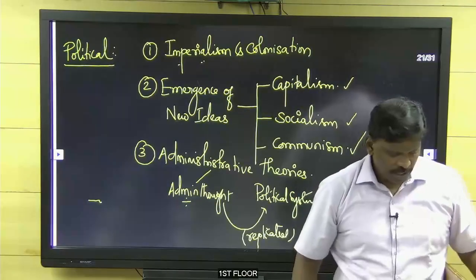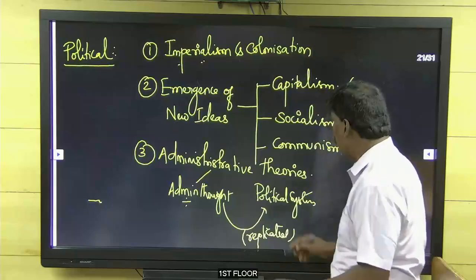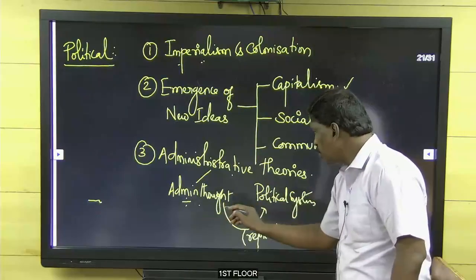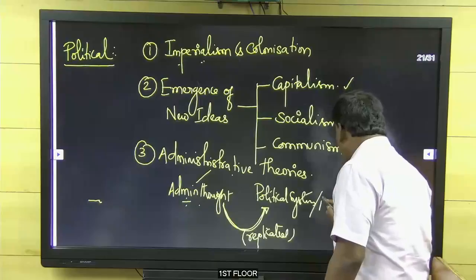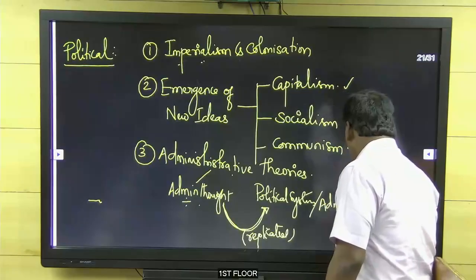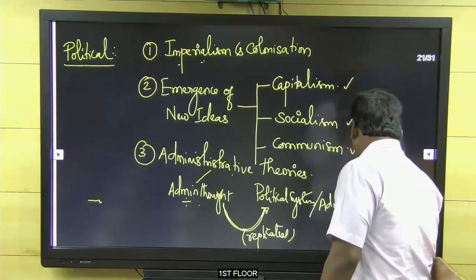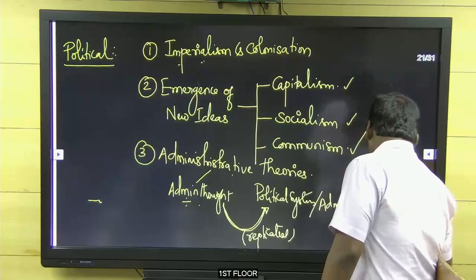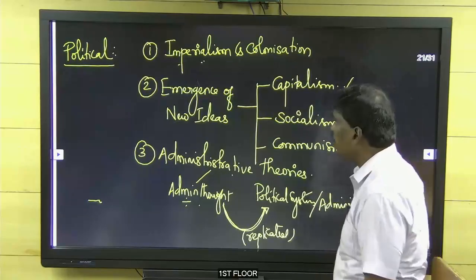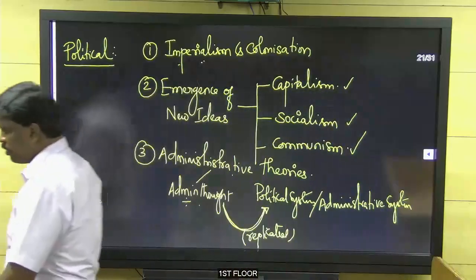So administrative theories and administrative thought were replicated in the political system and administrative system.